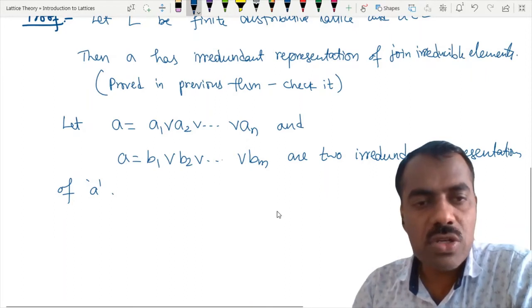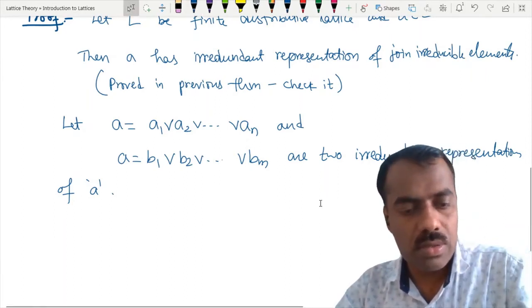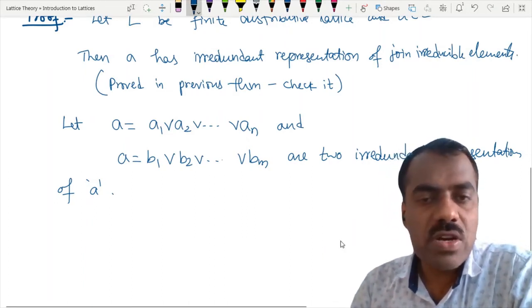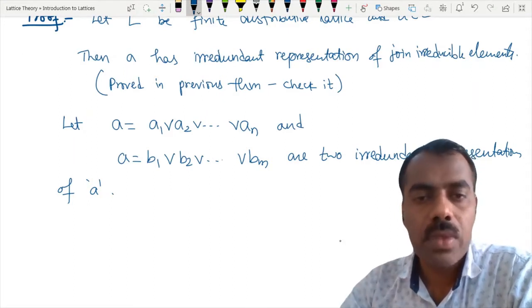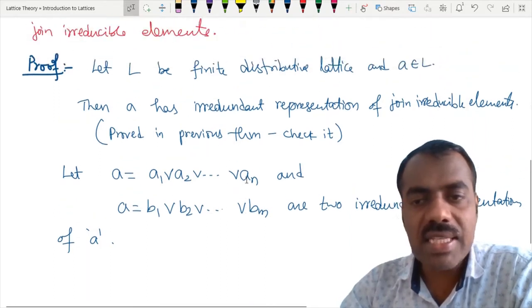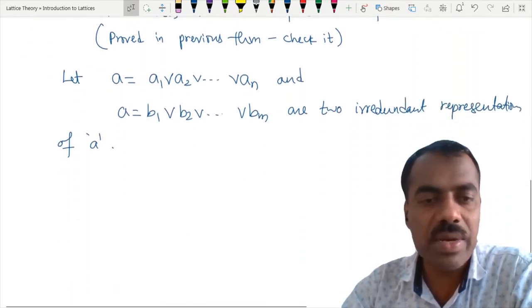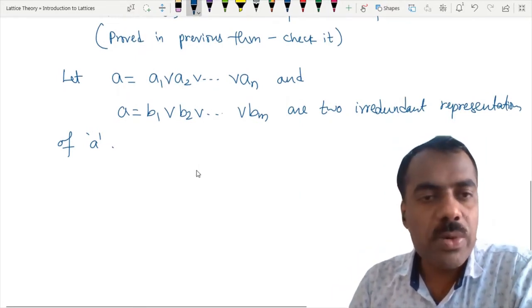Now we want to show that each AI is equal to some BJ, and of course N should be equal to M. How do we do this? What are these AIs? These AIs are an irredundant representation by join irreducible elements. So all these AIs and BIs are join irreducible elements.